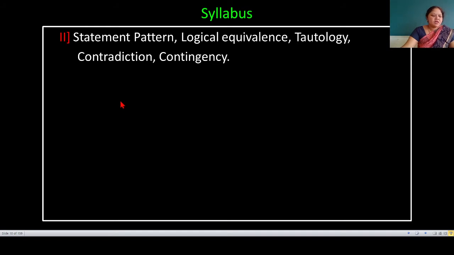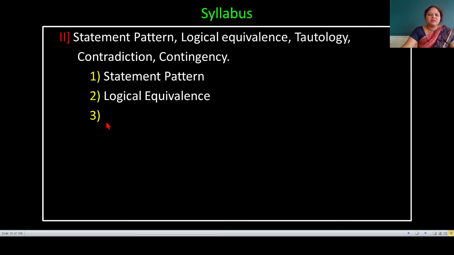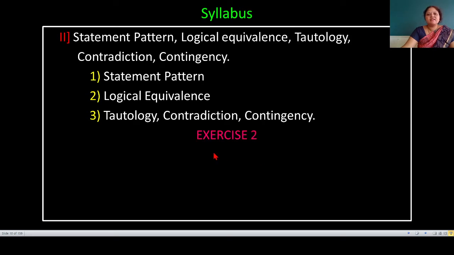For our convenience, we have divided it into 3 subparts. First, statement pattern. Second, logical equivalence. Third, tautology, contradiction, contingency. And exercise second.